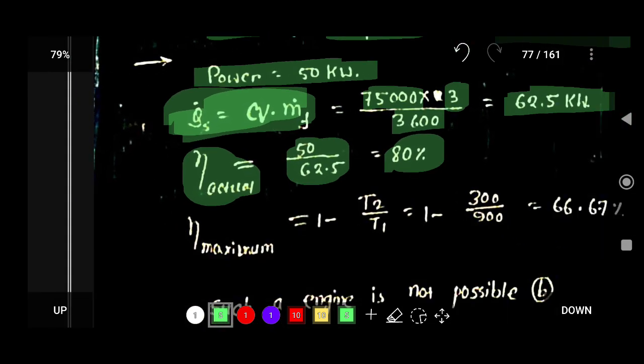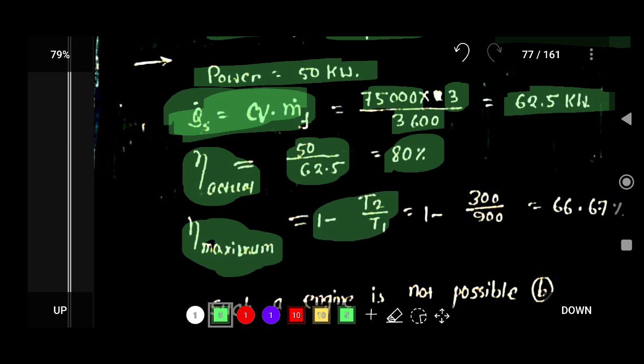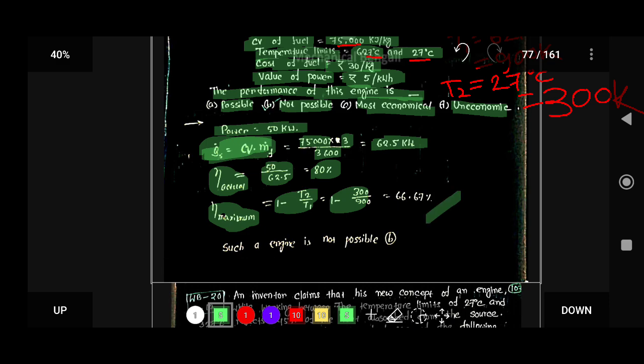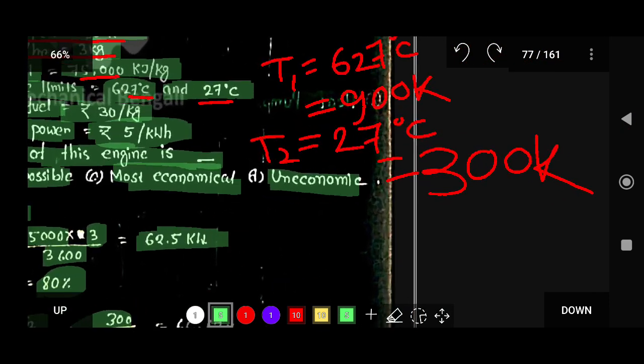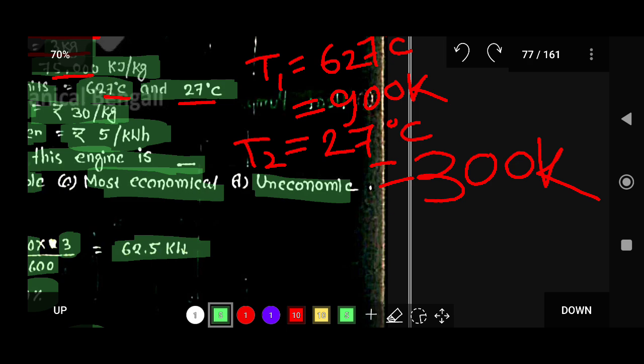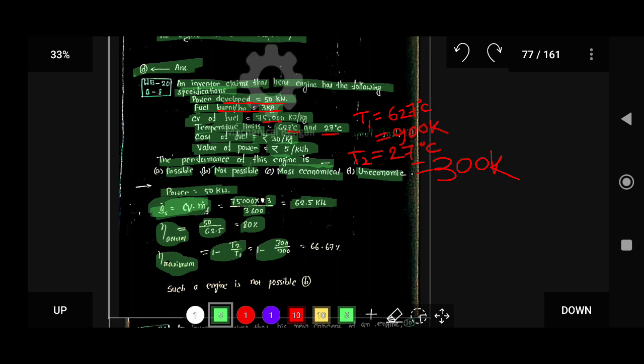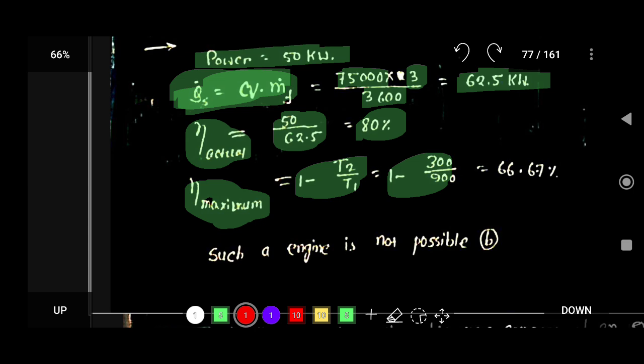Now if you want to calculate the maximum efficiency, we know the formula: efficiency equals 1 minus T2 by T1. T2 is 27 degrees Celsius, which is converted into Kelvin, so T2 is 300 Kelvin, and T1 is 900 Kelvin. Putting in these values, the maximum efficiency is 66.67%.